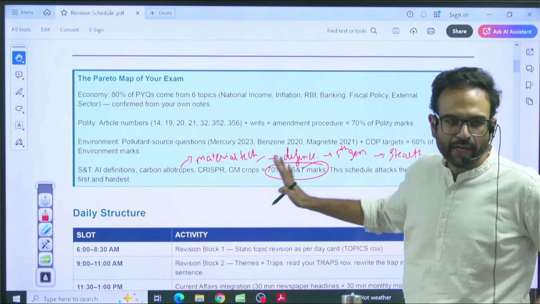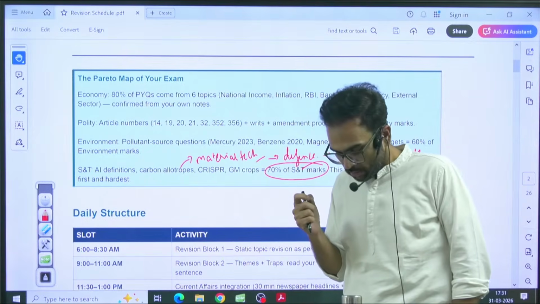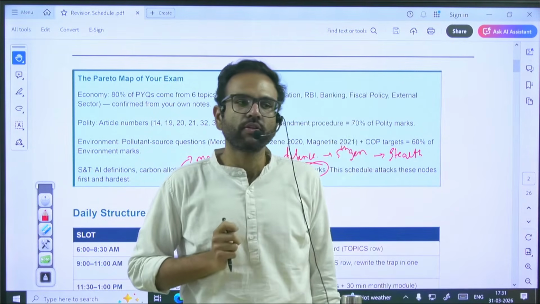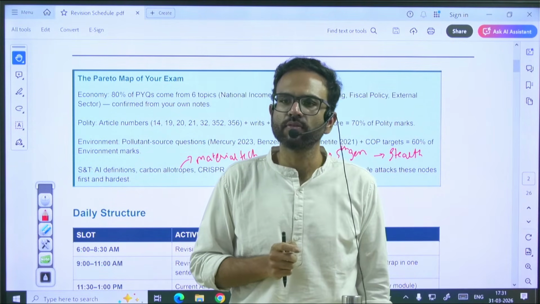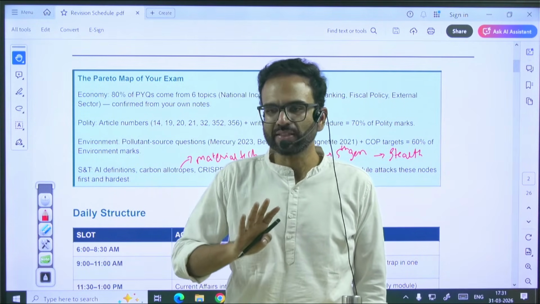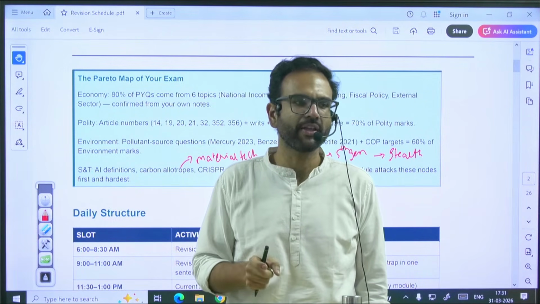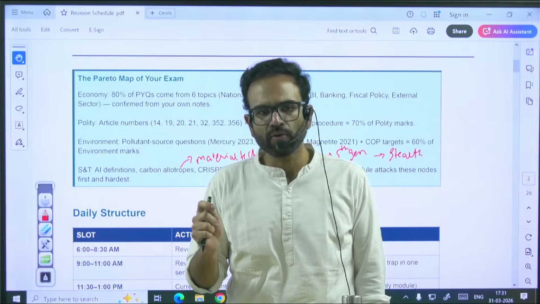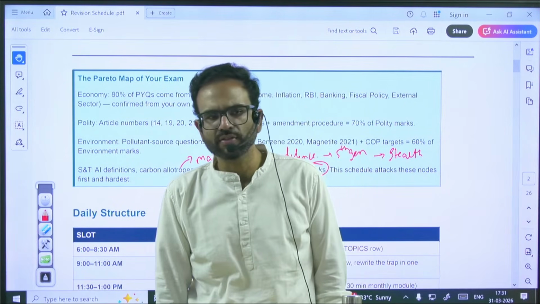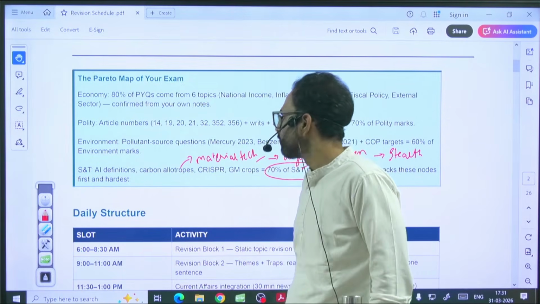Once this Pareto map of the exam, which I think will give you access to almost 60 marks with just 10% effort, is done, these areas, unless and until they are completed and revised and mastered along with PYQs, you have no right to even look at the current affairs, because you will not clear the exam if you get these topics wrong.